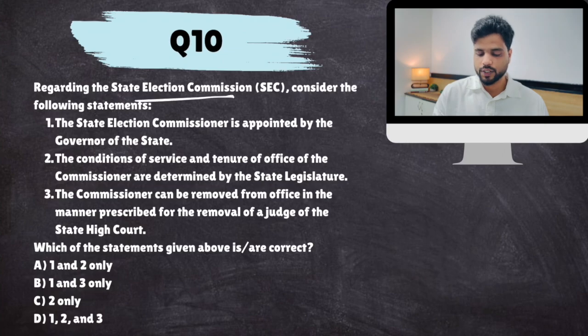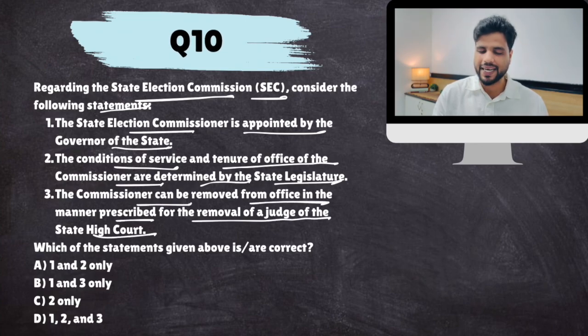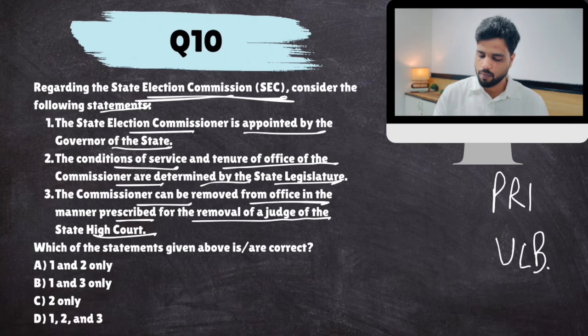Regarding the State Election Commission, consider the following statements. The State Election Commissioner is appointed by the governor of the state. Conditions of service and tenure of office of commissioners are determined by the state legislature. Commissioners can be removed from office in the manner prescribed for the removal of a judge of a state high court. Okay. So the State Election Commission's job is to conduct elections for Panchayati Raj institutions and urban local bodies. That is their job, right?